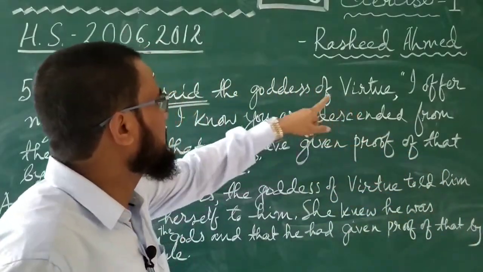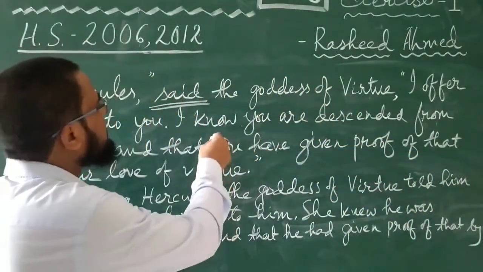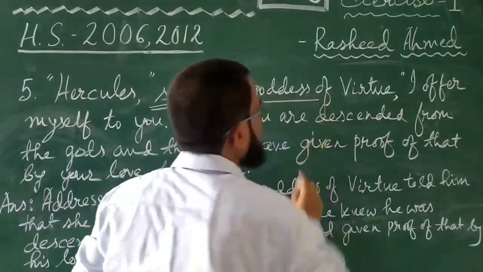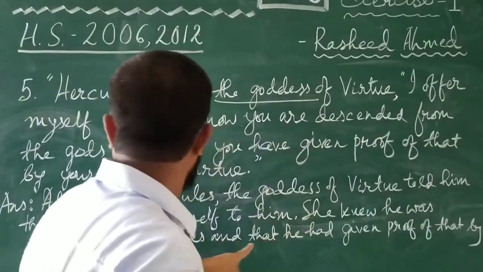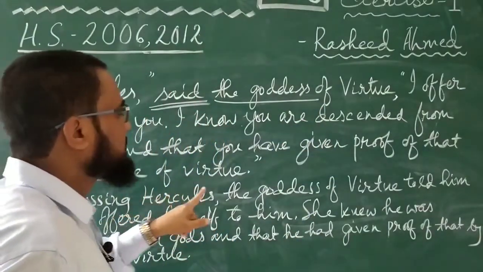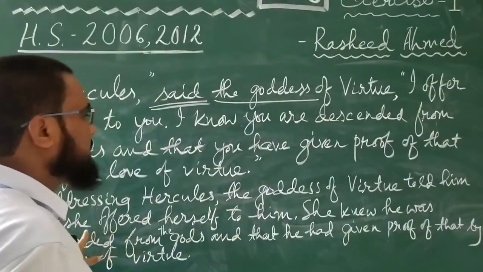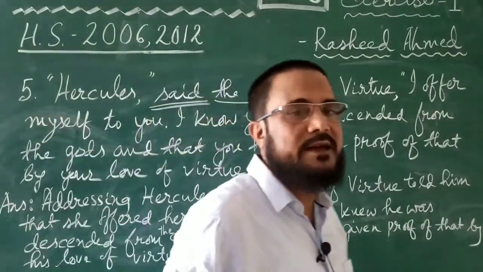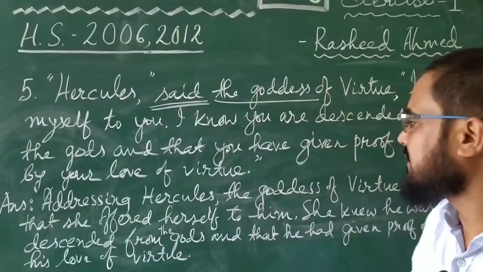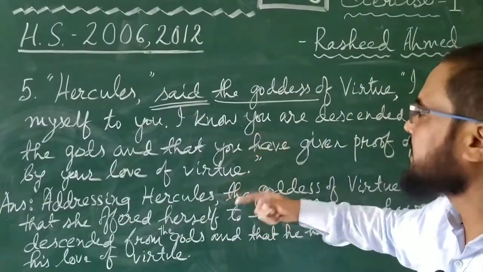I is the first person, it will be changed into the subject of the reporting verb. The goddess, this is feminine gender, she. I will be she. Addressing Hercules, the goddess of virtue told him that she offered herself. I offer myself became she offered herself, to you became to him.